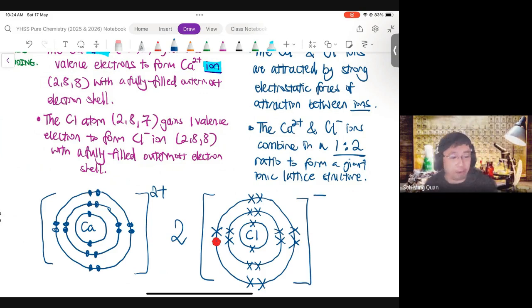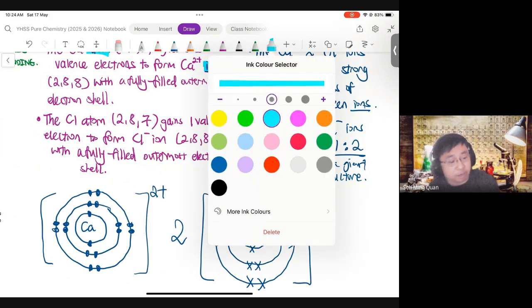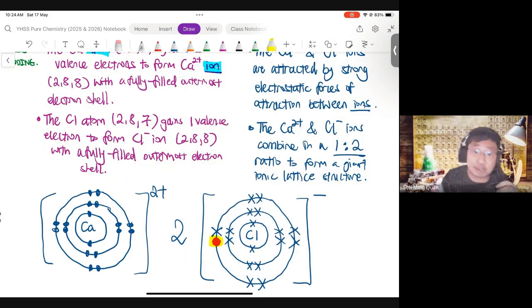Now, it is also very important to notice we used a different symbol for the electron that is gained. This is of course only in ionic bonding, because in ionic bonding, we talk about loss and gain of valence electrons. In covalent bonding, we are not going to talk about this, because in covalent bonding, we do different things to the electrons. So you see, the concept must be very clear. You have to construct a schema in your head. What do I do with the electron? Here, I'm talking about losing and gaining. That is ionic bonding. Okay?